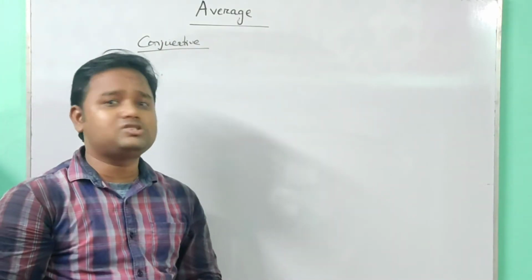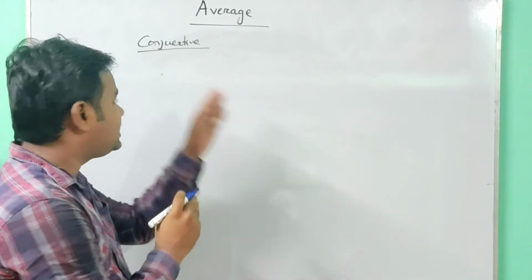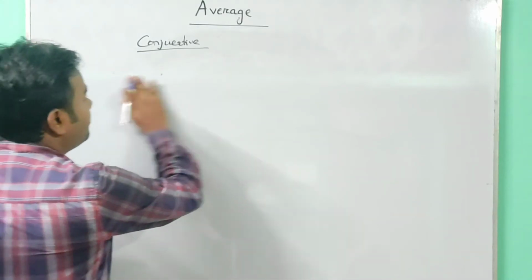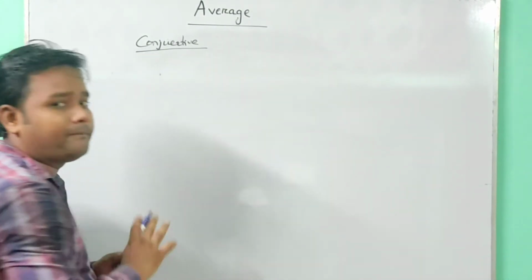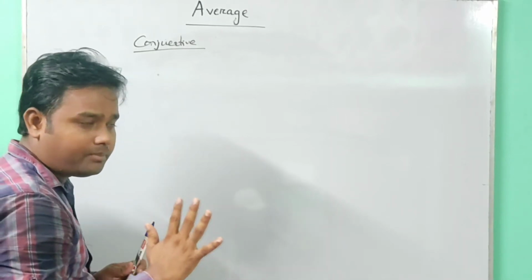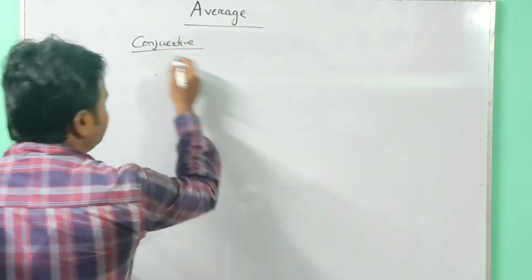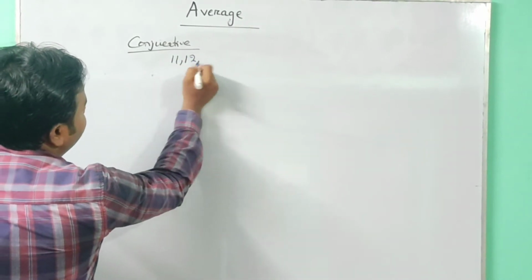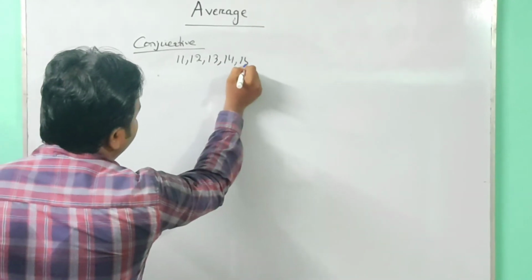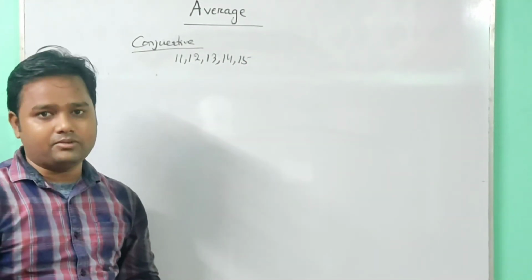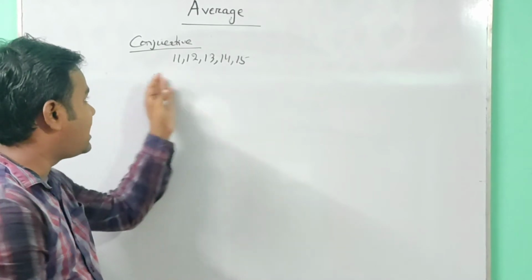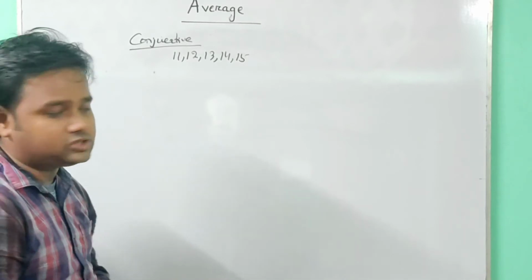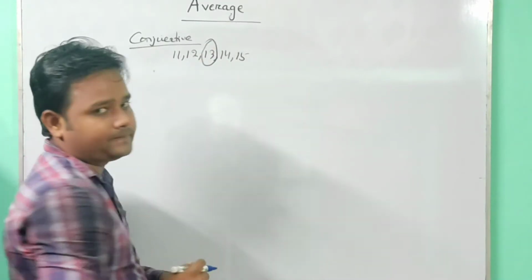Consecutive numbers are also divided into two parts. In consecutive numbers, if the number of events is odd, for example 5 numbers are given, and 5 is an odd number. By taking an example: the consecutive numbers are 11, 12, 13, 14 and 15. What is the average of these 5 values? Since 5 is odd, the middle number is the answer. The average value will be 13.